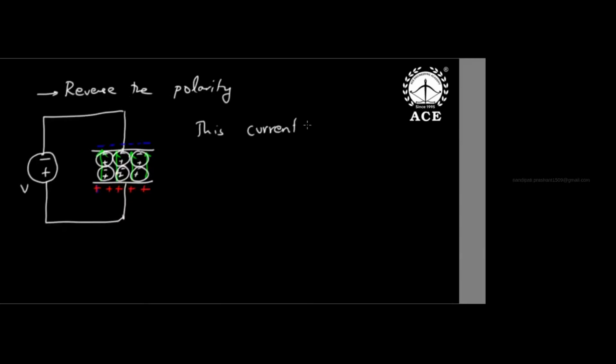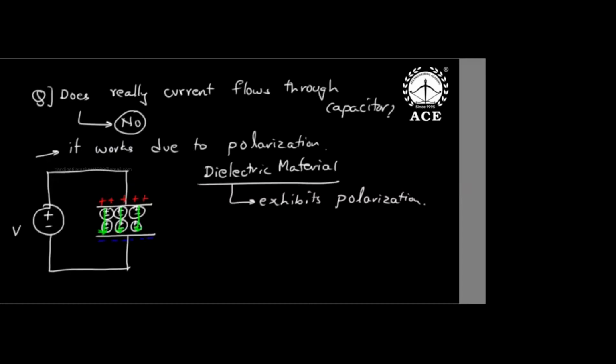Hence this current is not conventional current. In normal conductors like copper conductors and silver wires, that current is called conventional current. Their charge will physically transfer. In our house, all electrical copper wires have charge physically transferring, and that's why the current is called conventional. But in a capacitor, current and charge are not physically transferring; it's only polarizing.